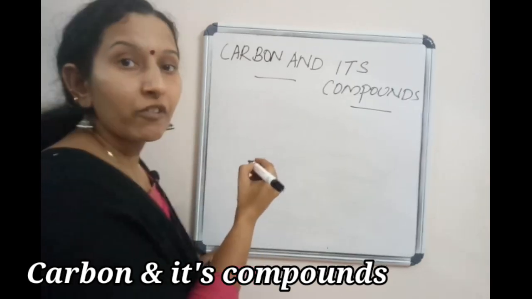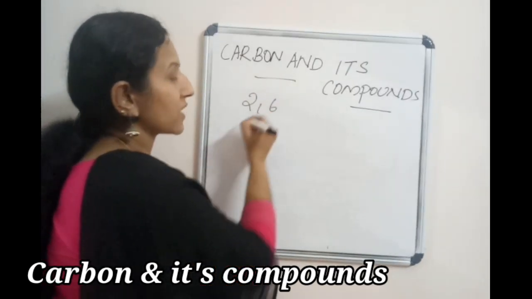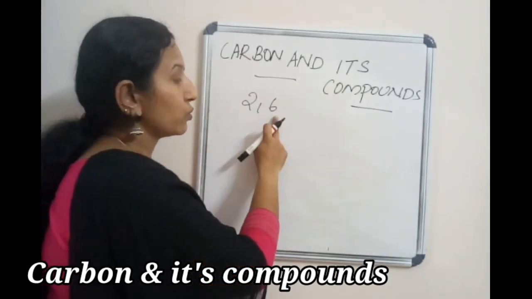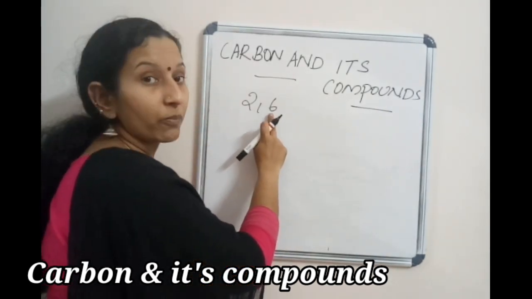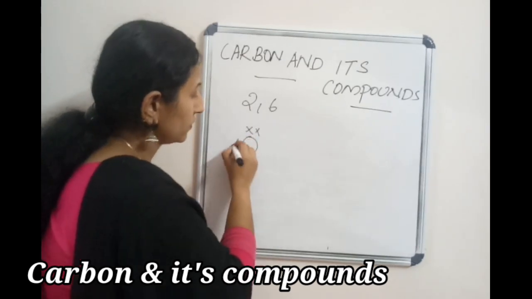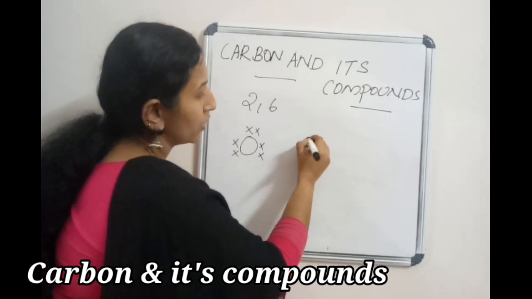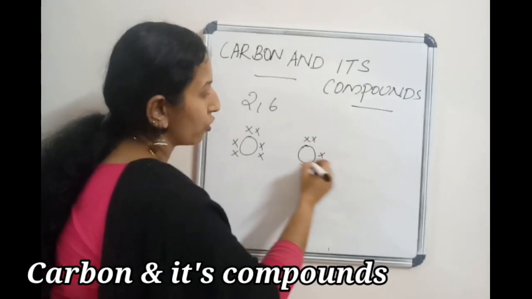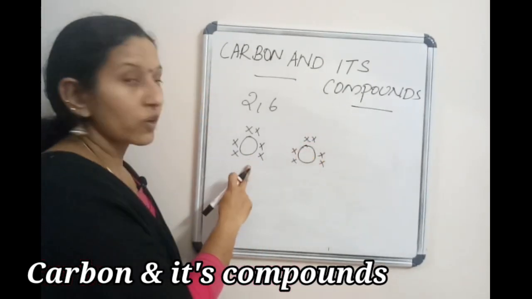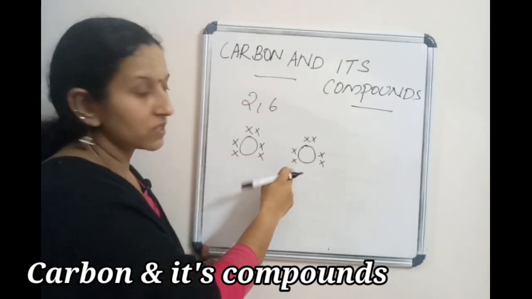What is the atomic number of oxygen? 8. The electronic configuration is 2, 6. So how many electrons are in its outermost shell? 6. So how to show it? 2, 4, 6. Another oxygen atom, 2, 4, 6. This oxygen atom requires 2 electrons, so this can share the 2 electrons of this oxygen.